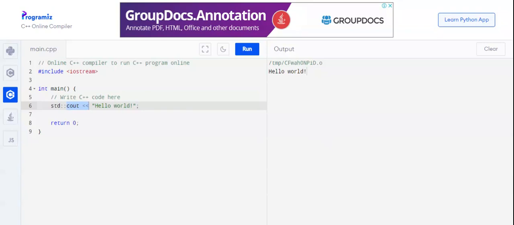Hello friends, today we are going to discuss a C++ coding program, and I'm using an online compiler, that is the C++ online compiler. You can see the URL from this top line. The URL stands for Uniform Resource Locator and it will locate your website on the internet.